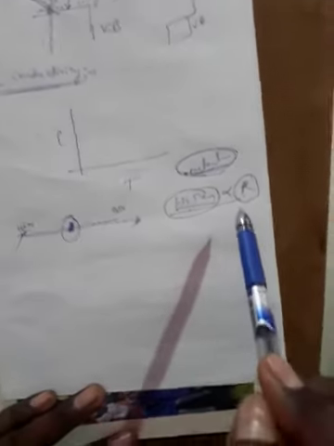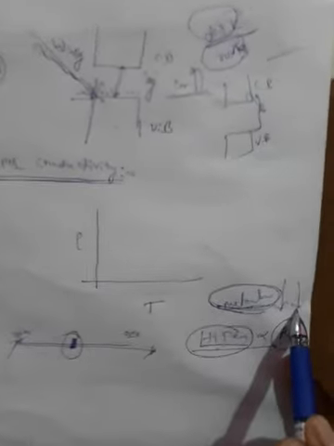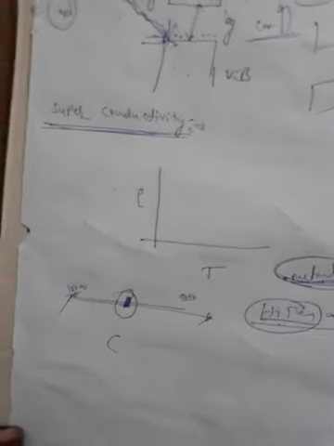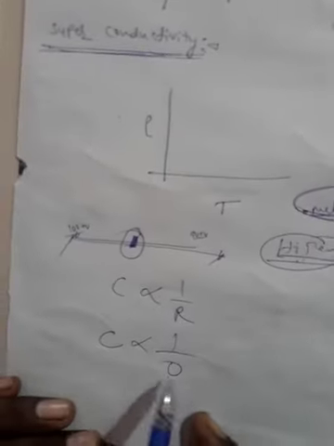The electrical resistance of most metals decreases when they are cooled. If the metal temperature decreases, what happens? The resistance also decreases. Without resistance, the conductivity is super. We know very well that conductivity is inversely proportional to resistance. Here there is no resistance, so 1 by 0 means infinity. Without resistance the conductivity is infinity. That is superconductivity.